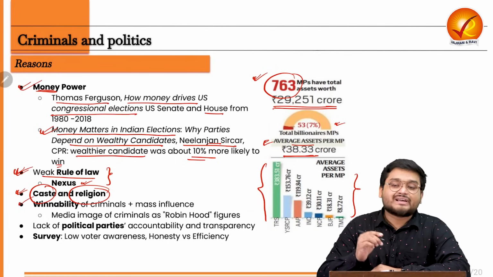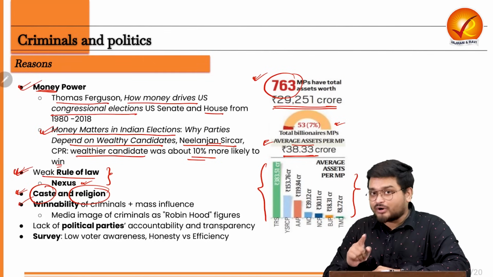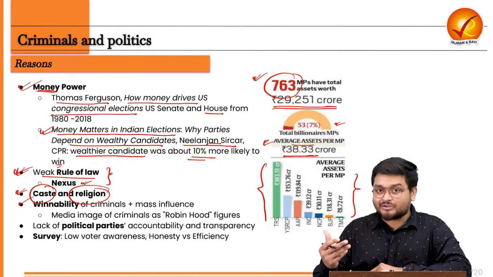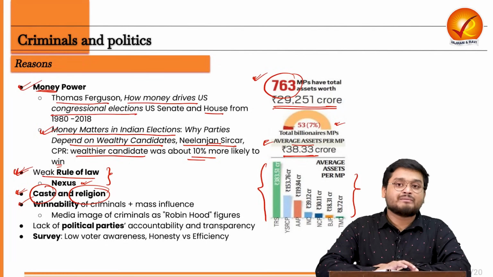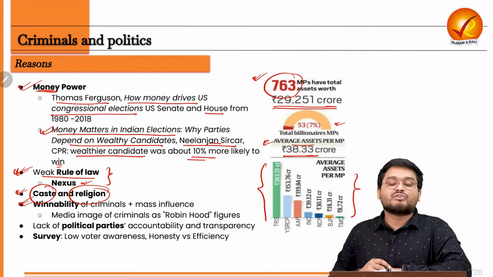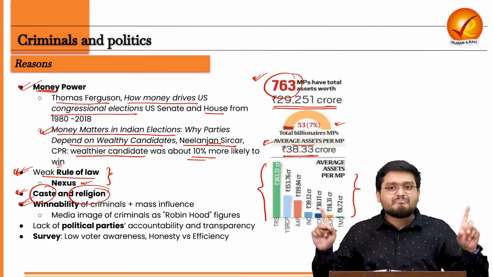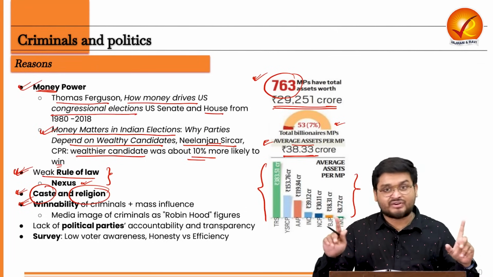Next, political parties are also concerned about the winnability of a candidate. If a political party is willing to give a ticket to a particular candidate, it will keep in mind that the candidate must win the election. So winnability is very important for that political party. And it has been seen that the image of the candidate in the media is very important.